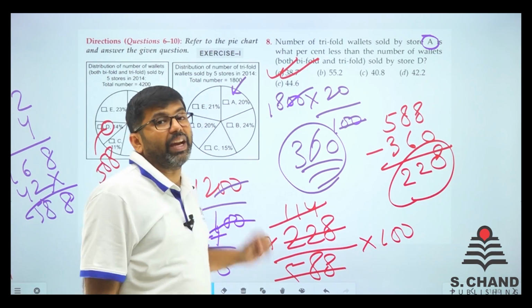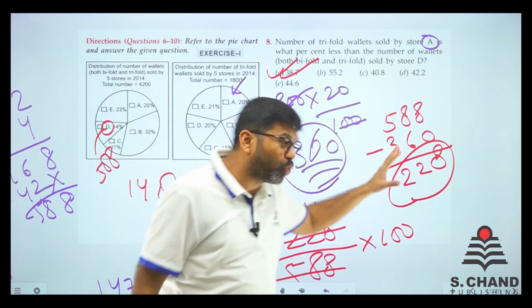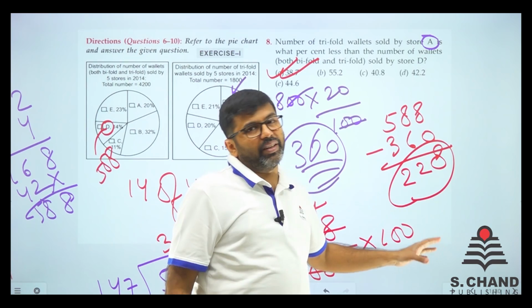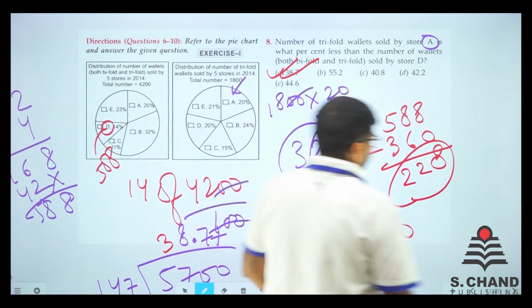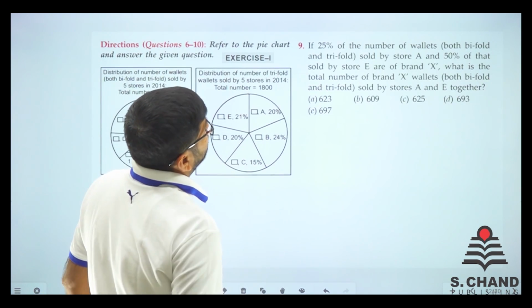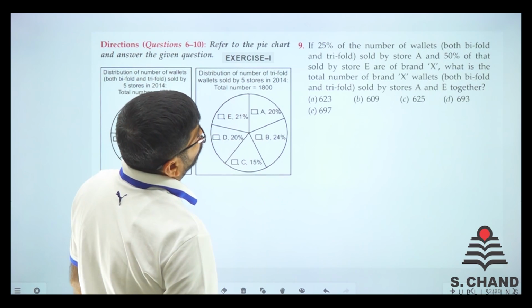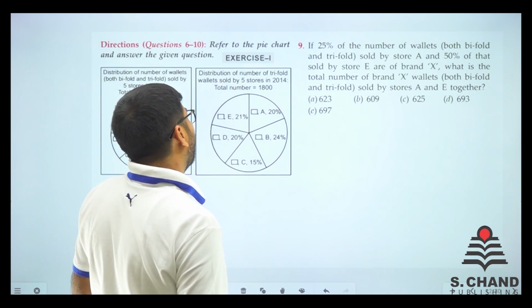For less, remember this: subtract 360 from 588 and 228 is the less. That percentage is asked, right? So in this way we did question number 8. Let's move on to the next question. Next question is question number 9. If 25% of the number of wallets sold by store A and 50% of those sold by B are of brand X.